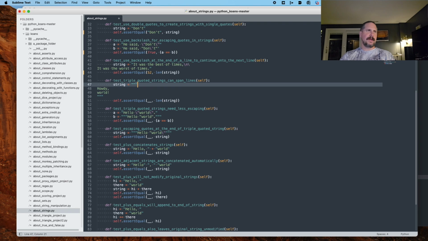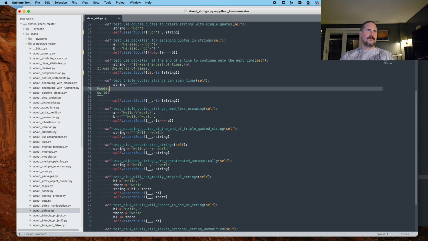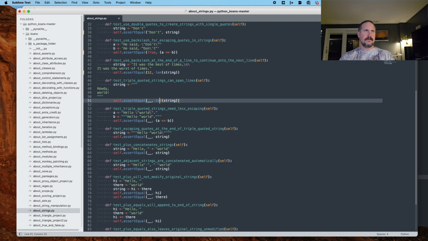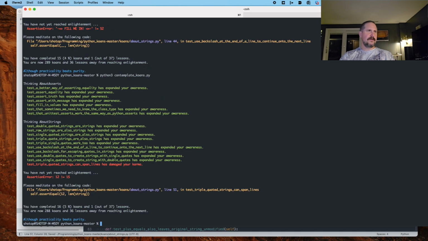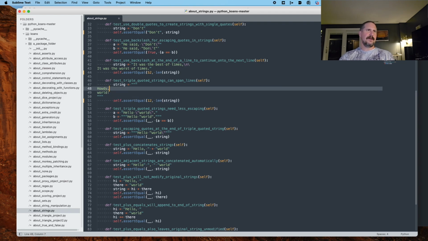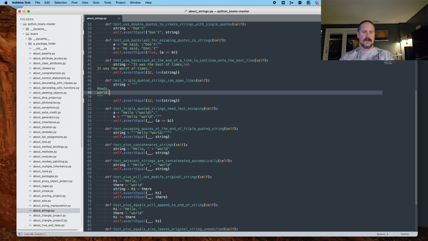Let's see if I can get it just by counting. 1, 2, 3, 4, 5, 6, 7, 8, 9, 10, 11, 12. I think that is going to be the case. Let me just run it and see if I pass. Line 51. Nope, 15. So 3 extra characters in there. Now, maybe because of new lines, I'm not really sure where they come from, but that's all right.